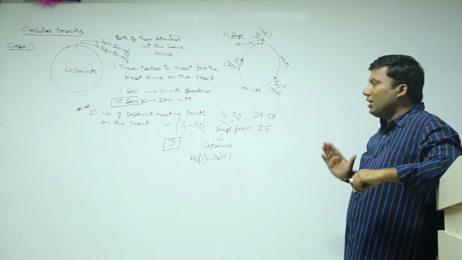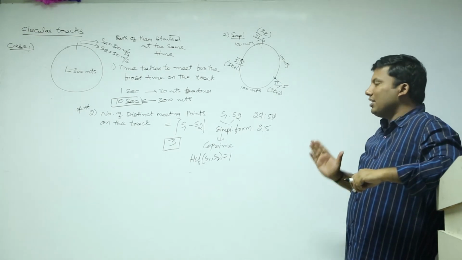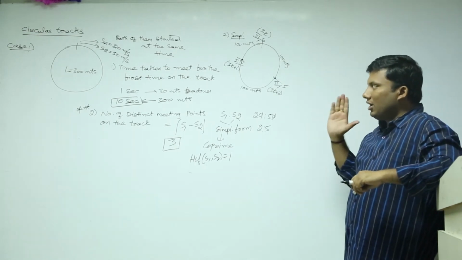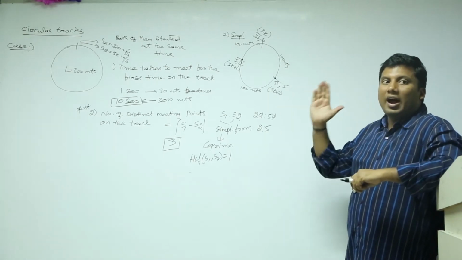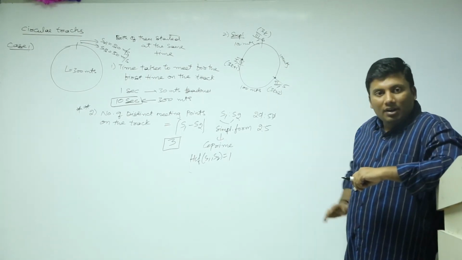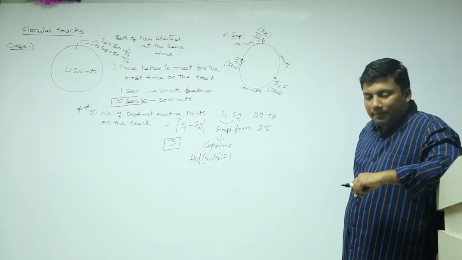Number of distinct meeting points on the track is given by mod of S1 minus S2 if A and B are traveling in the same direction and started at the same time. Okay?